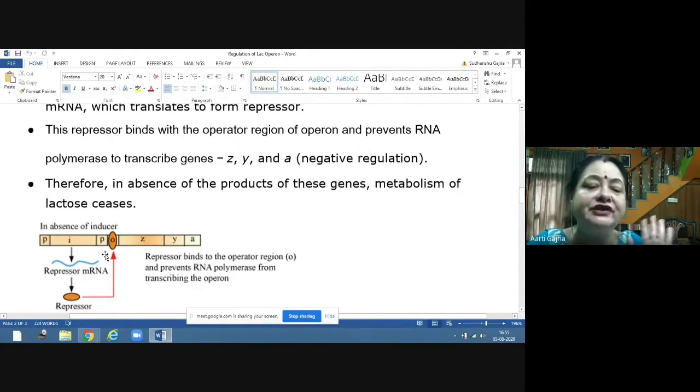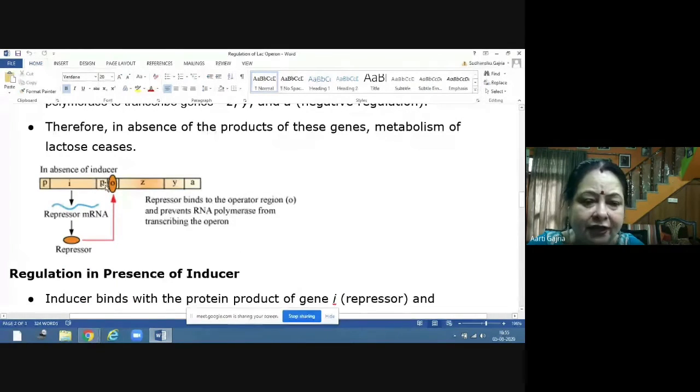Now, how is this happening? See, this is the i gene, this is the promoter. This is the promoter and this is the operator. And this is our structural gene, polycistronic. It consists of three genes, Z, Y, and A. Okay. Now what will happen in the absence of inducer? Who is inducer for us? Lactose. For lac operon, the inducer is lactose.